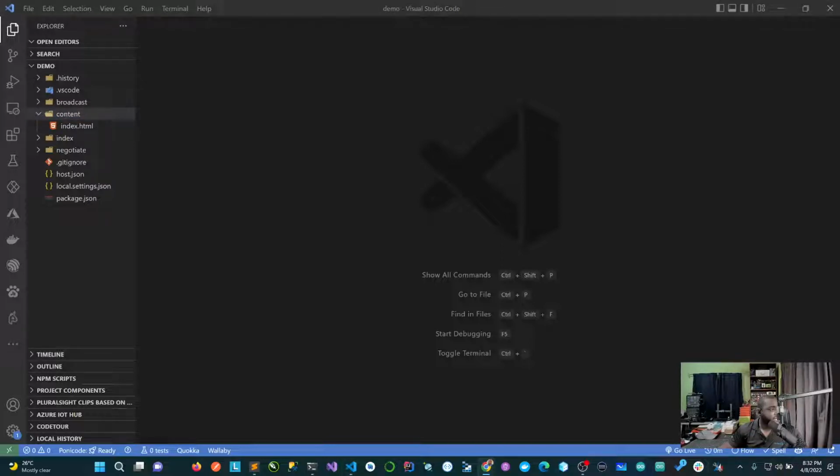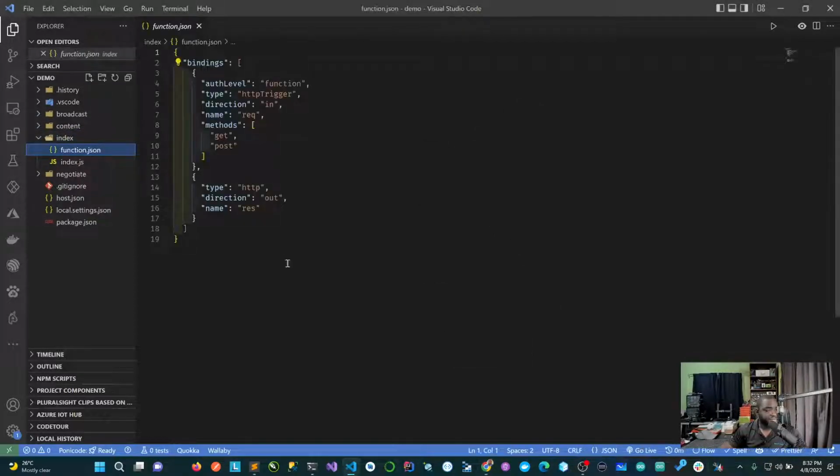So we have the index, which is just the function. If you just have a function, let's look at that function, which is basically, yes, this is fine. And then let's look at the index file itself.